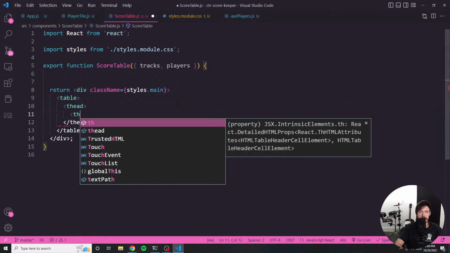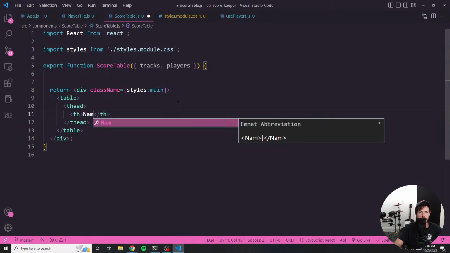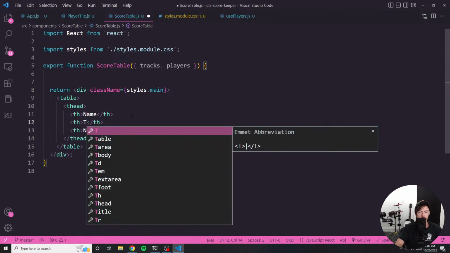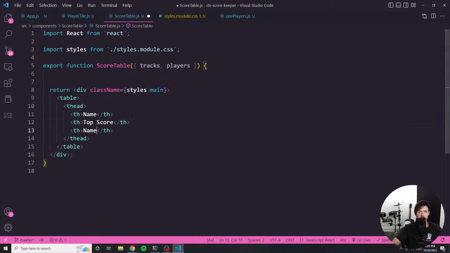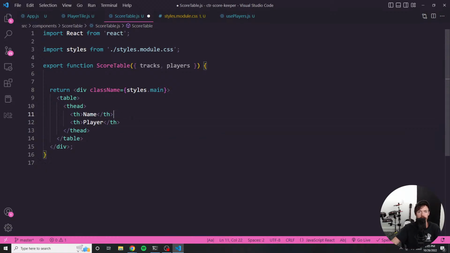And then a TH for each individual entry in the head, which there's 3, right? There's going to be the name of the track. There's going to be the top score and person who got said score. So player. And I'm going to change the order here. I would prefer the top score to be the 3rd column. Okay, and then we're going to have the T body. And this is where we're going to loop through. So now we're going to loop through each of the tracks.